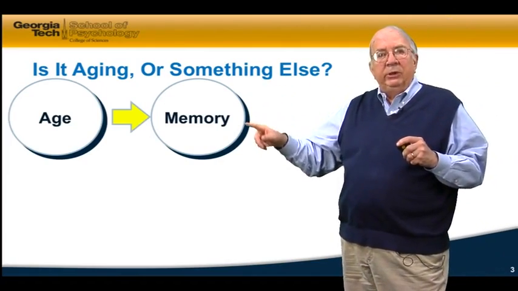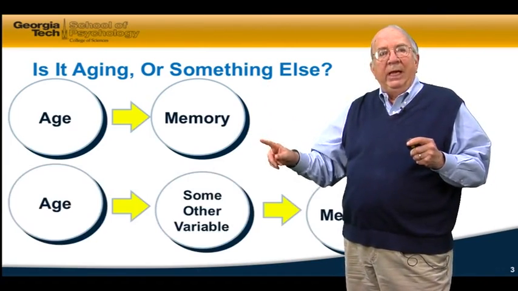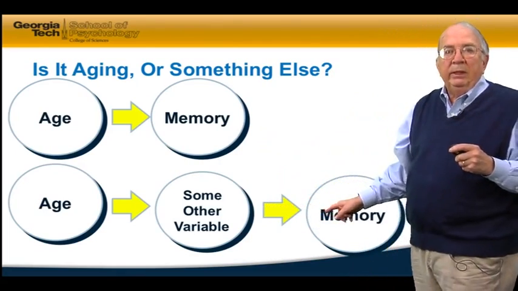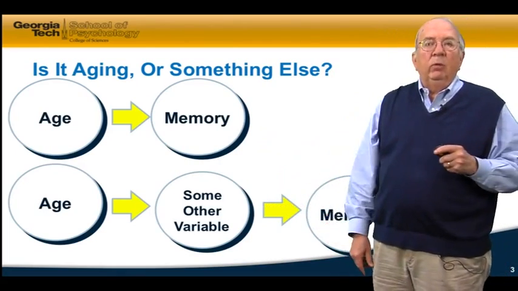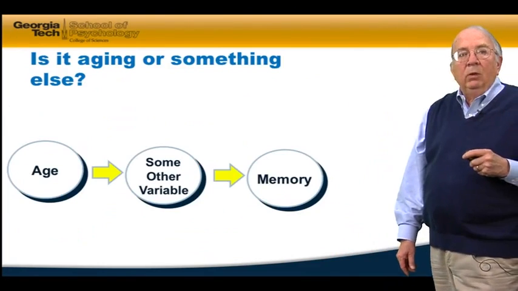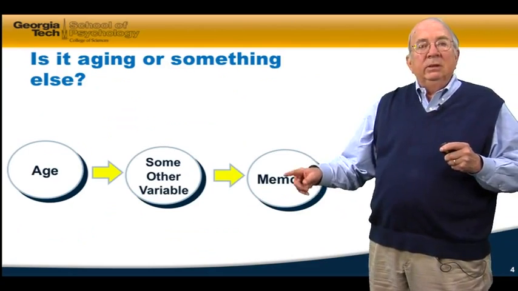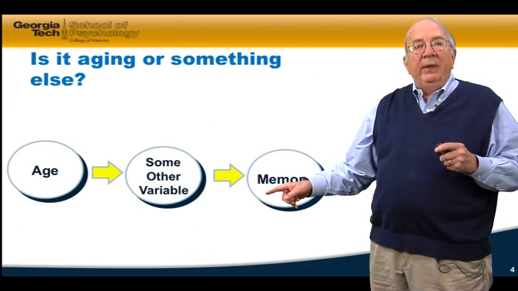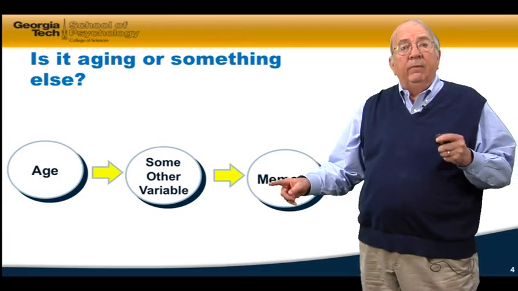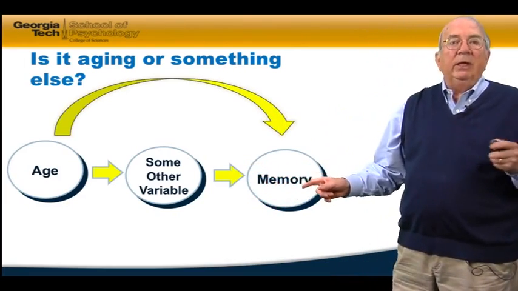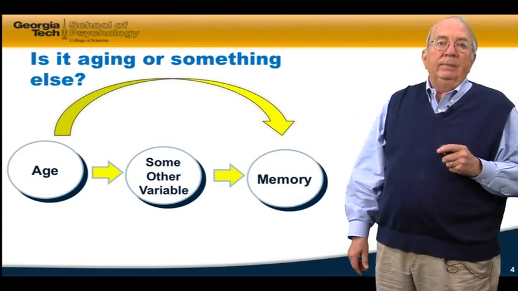Is it aging that produces a change in memory, or is age producing a change in some other variable that's producing the change in memory? So this other factor is really the one that creates a difference in memory. So we have age, we include some other variable, and we see the effect on memory. That other variable might be accounting for what we see when we simply look at age differences in memory.